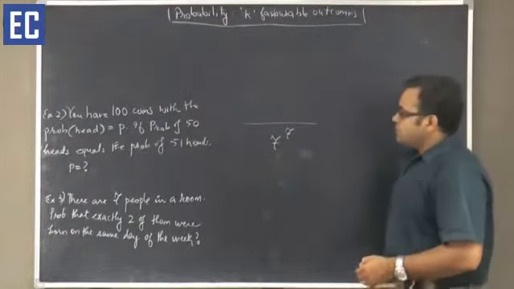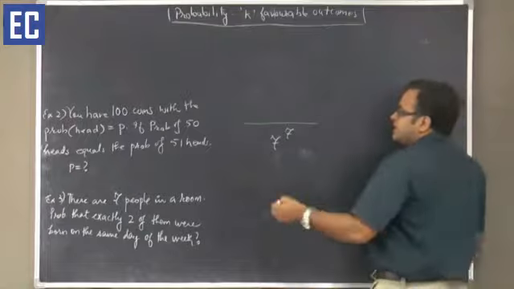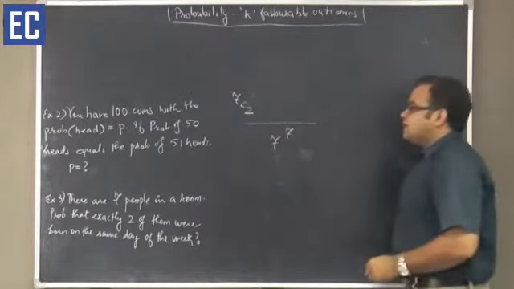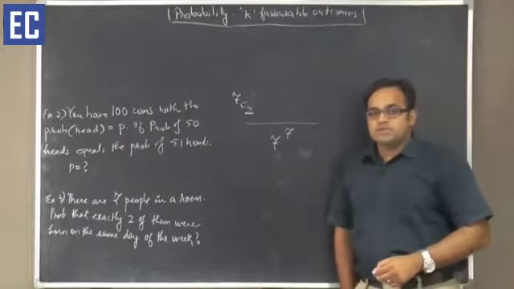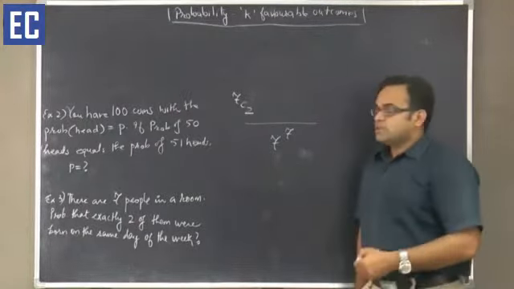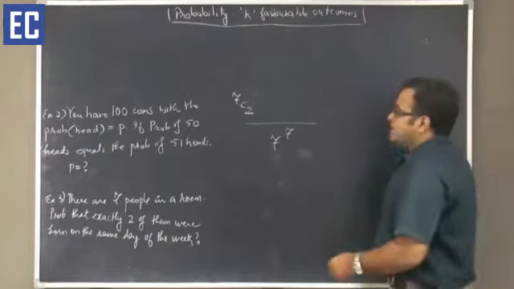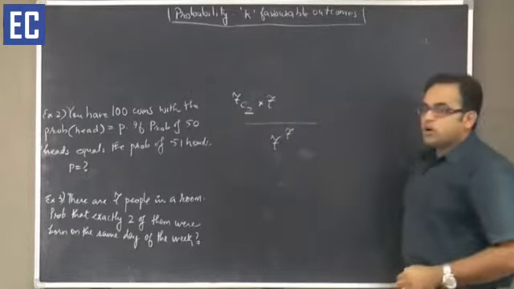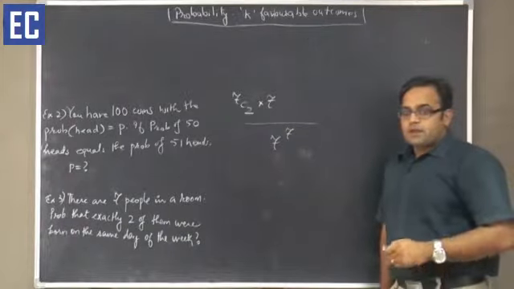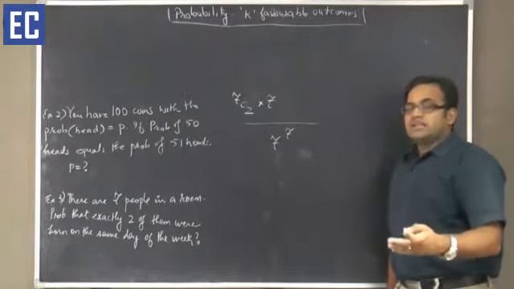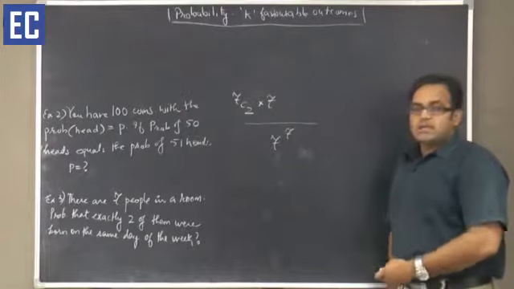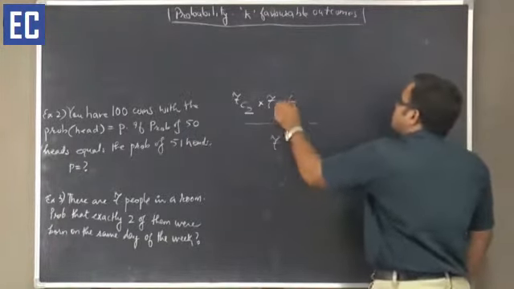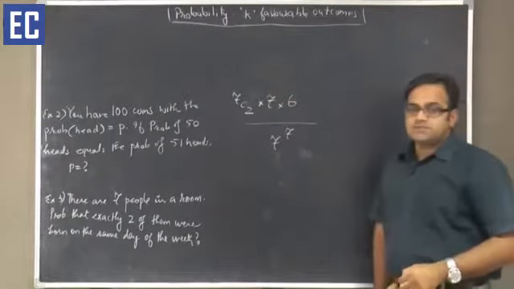If exactly 2 of them have to be born on the same day, let us say out of the 7, the 2 people who are born on the same day can be chosen in 7 C 2 ways. Once I have chosen these 2 people who are born on the same day, they have the luxury of choosing the day on which they would like to be born. So person 1 and 2 are decided. The next person comes, he can be born on any of the remaining 6 days. So the next person will be able to choose from any of the 6 days.